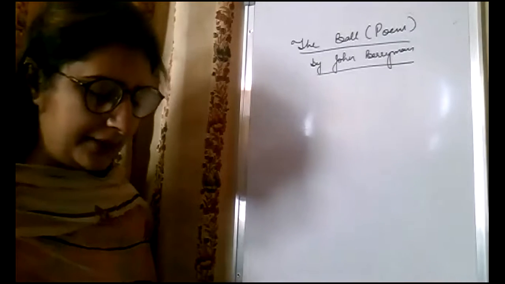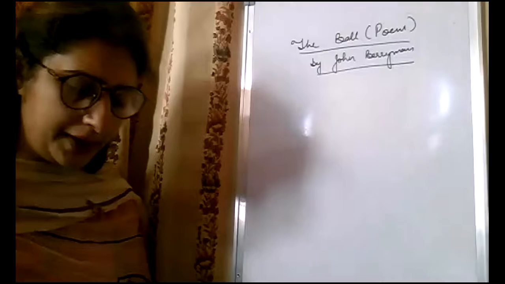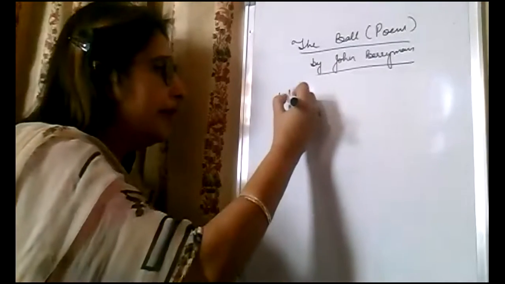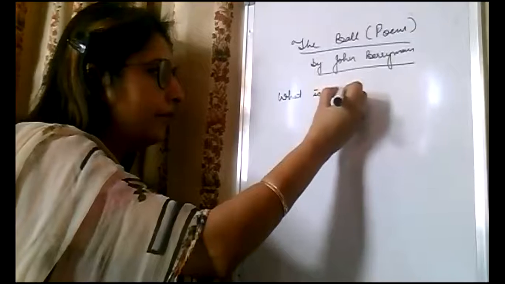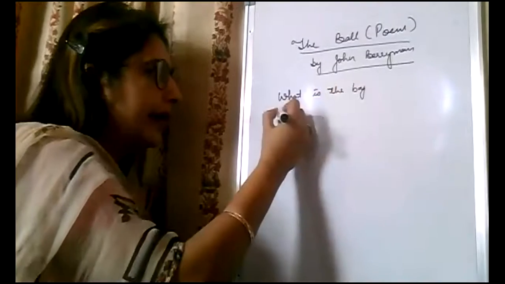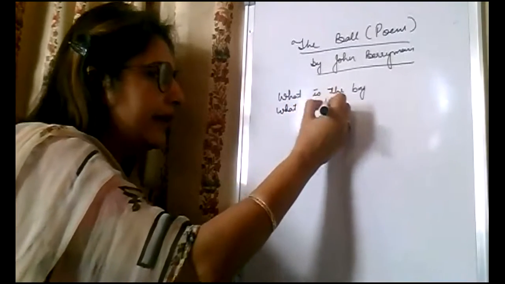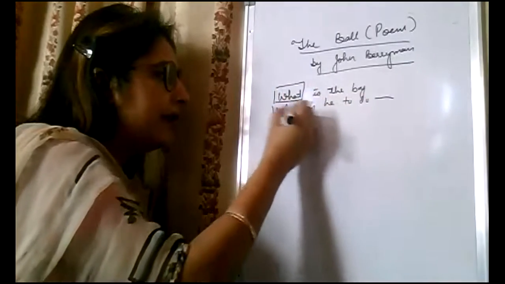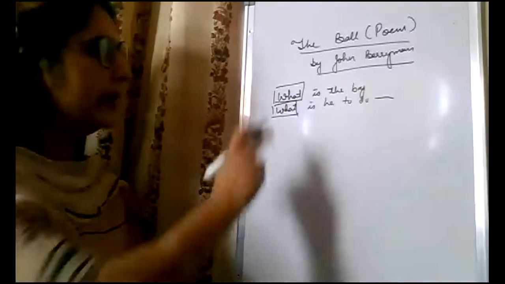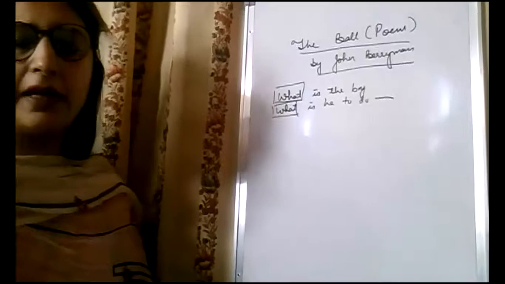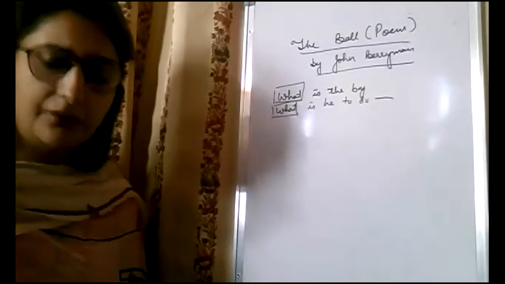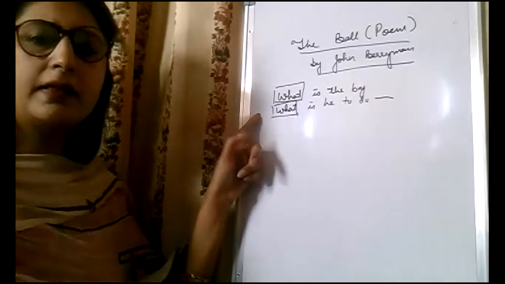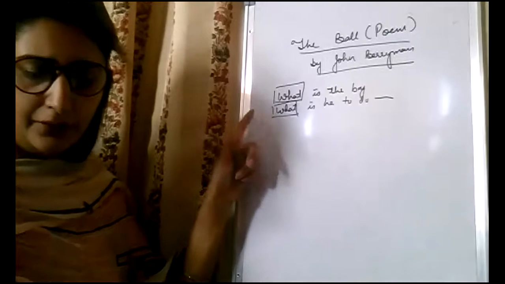For example, here in the first line, what is the boy now, and what is he to do? Here a single word is used to start a line. Two consecutive lines are being started with the use of the word what. This is an example of anaphora.